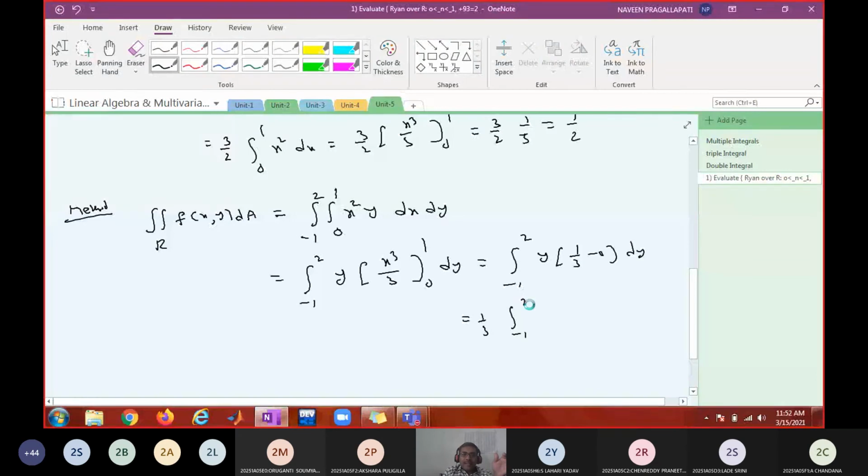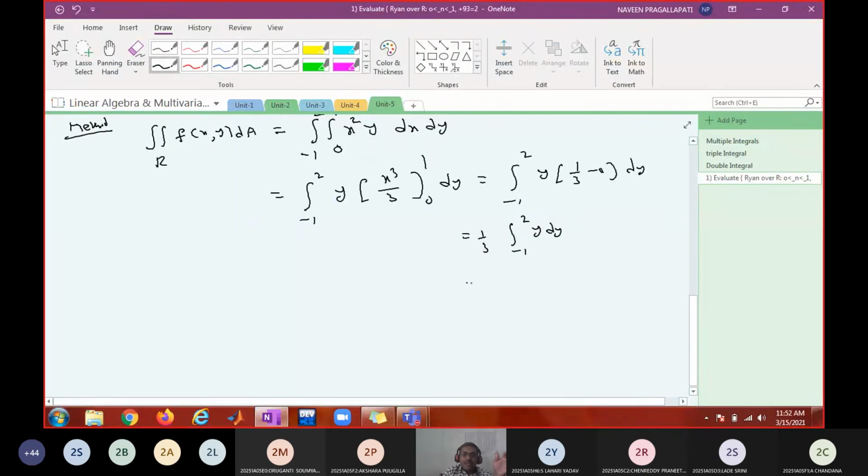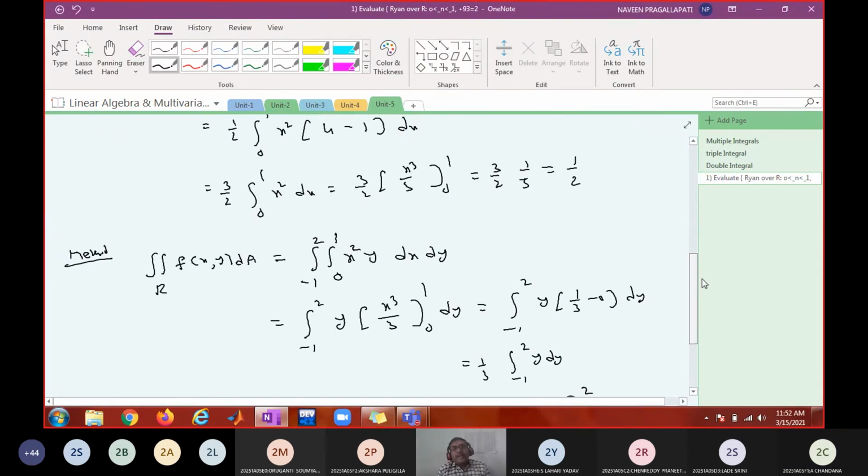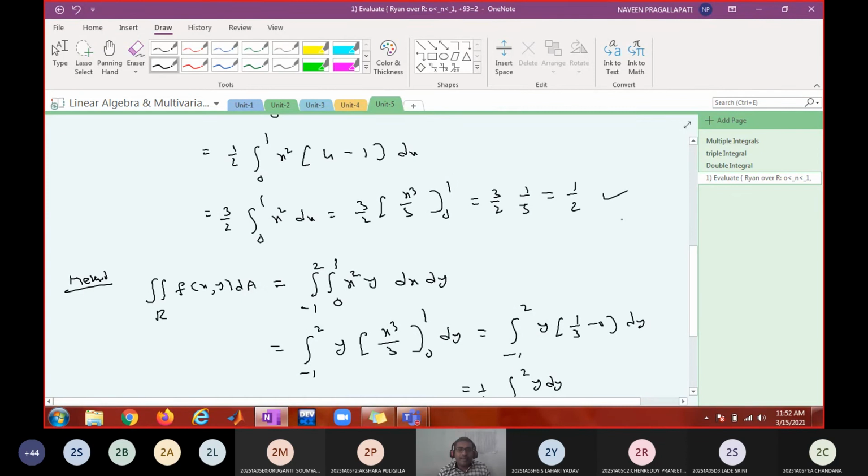So this is 1 by 3. Y integration is y square by 2 with the limits from minus 1 to 2. So this is 1 by 3, 4 by 2 is 2 minus 1 by 2 is 1 by 2. So this is 1 by 3 into 4 minus 1 by 3 into 3 by 2. Answer is 1 by 2. Are you getting the same value? Yes, sir. You should get the same value. So whatever the order you integrate, you should get the same value.